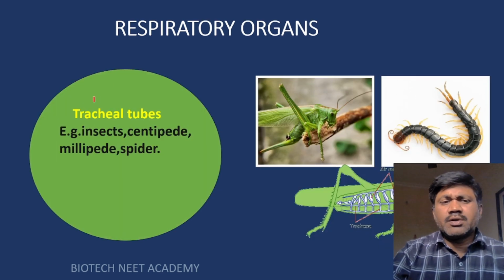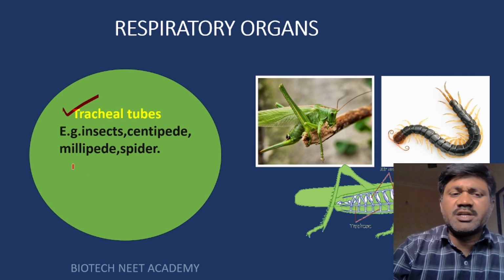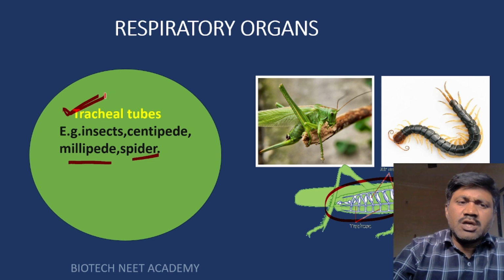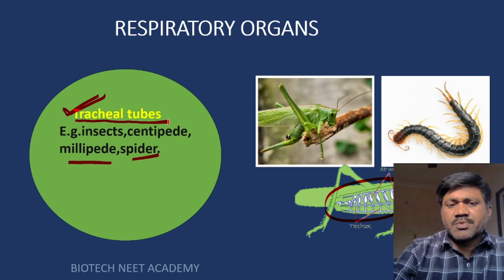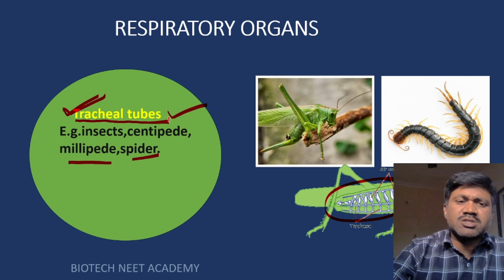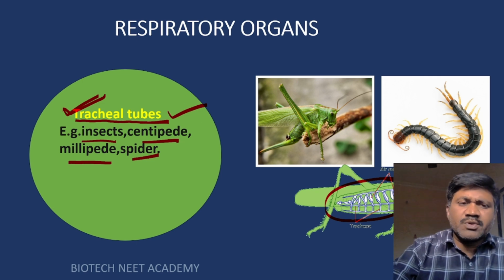Okay. Another type of respiratory organs are there in some animals like insects, centipedes, millipedes, spiders. So we can observe some tube-like structures in their body. These tube-like structures are called trachea. If animals respire through the trachea or tube-like structures, then such type of respiratory organs are called tracheal tubes, and the respiration is called tracheal respiratory system. So what are the examples? Insects, centipedes, millipedes, spiders, etc.